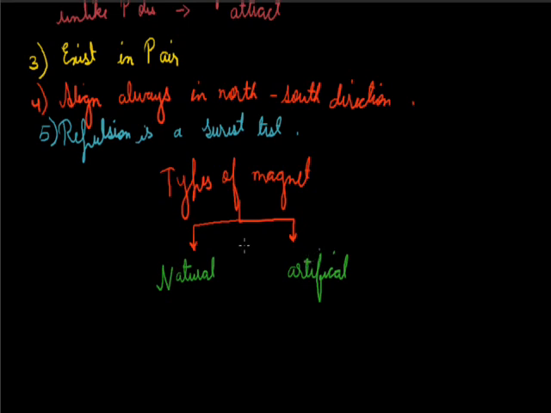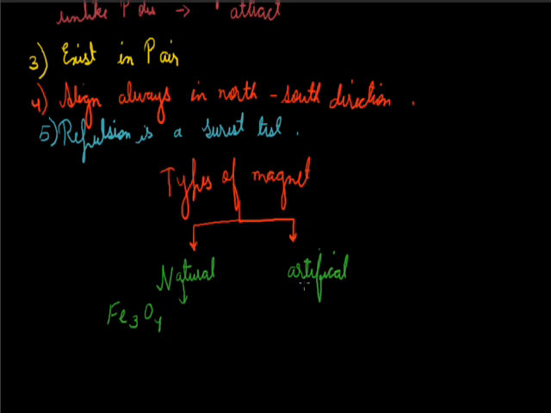The magnets which occur naturally are termed natural magnets. This means they are not made by any artificial means. They are naturally occurring. For example, Fe3O4. This is the ore of iron which is termed magnetite.